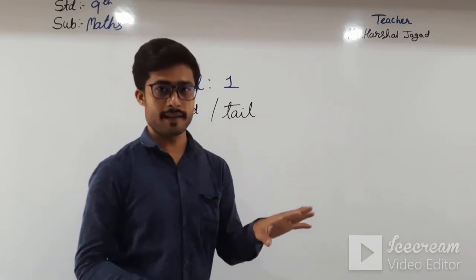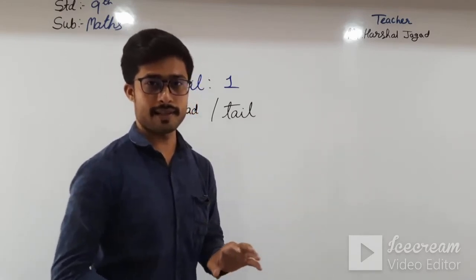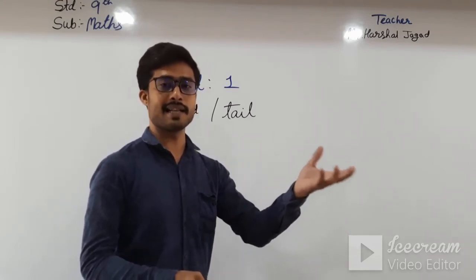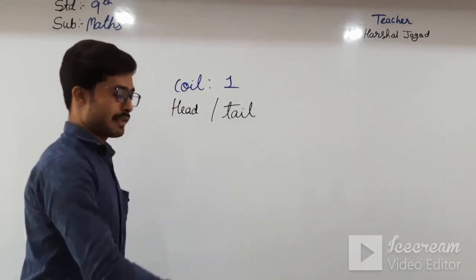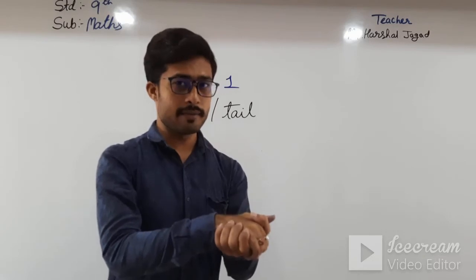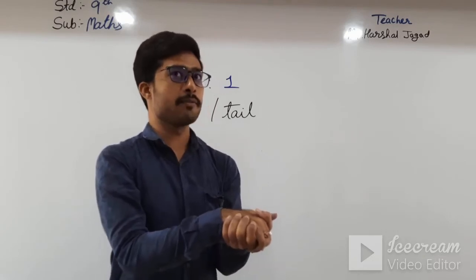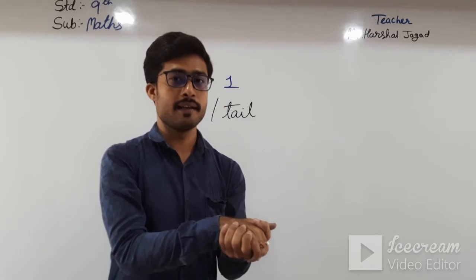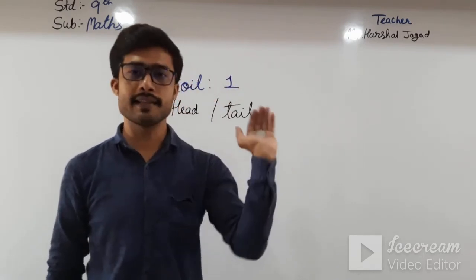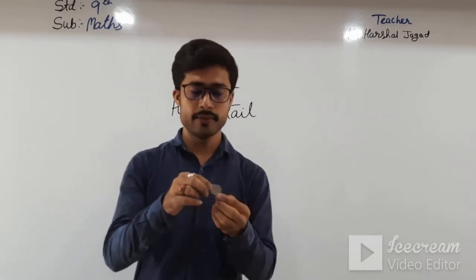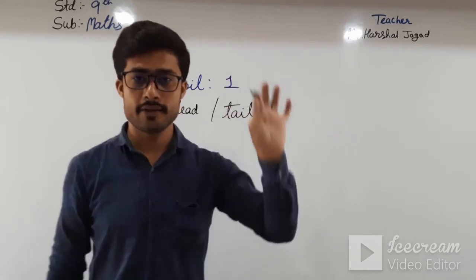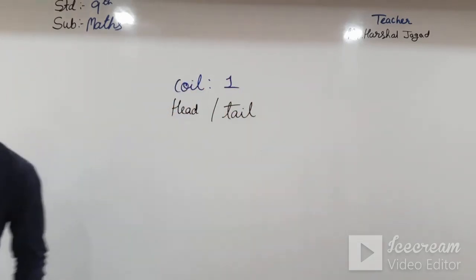See here, I have just tossed this. Everyone is watching IPL, and in that the toss is there. But no one watches that, I also don't watch the toss, I watch the match when it starts. So as I throw the coin, one of the two will come. Can you imagine which one will be there, head or tail? I am giving you 5 seconds to tell me. 1, 2, 3, 4, 5. Which one is it? I am showing it to you. Okay, you have told me. So the different probabilities.